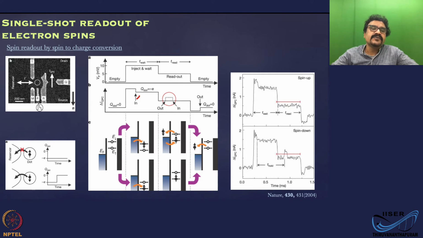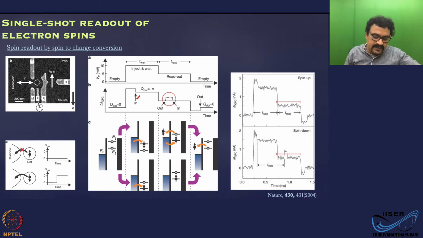Now you can tune the level such that one of the Zeeman split levels is populated and the other is empty. When you apply a magnetic field, the state will split into two, E1 and E2 here. Before the field, these two are the same, but the moment you apply the field, you have a splitting here.